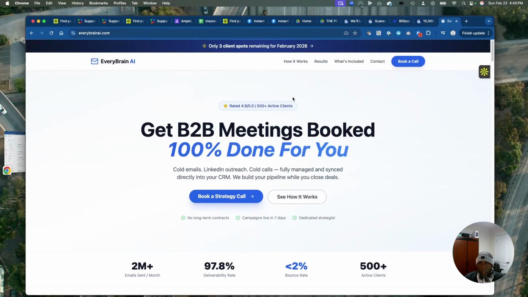You work with us. Every Brain AI is a cold email agency. We work with you and deploy. We do a done-for-you service in which we run the platform and the infrastructure, and then you get a CRM where you manage the potential customers. So we have clientele, and I'm just going to demo.